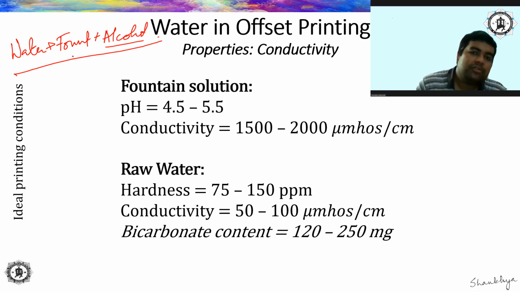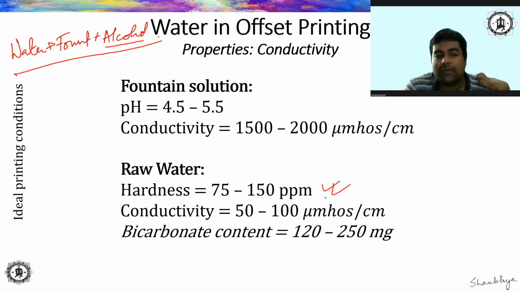Okay. Now, in order to make the fountain solution, what are the recommended values of hardness and conductivity for the raw water? See, here I have written that the hardness should be around 75 to 150. This matches our previous recommendation, where we saw that most water used for print production should be between, I think, 120 and 200, or a 100 to 200 range. So this matches that range. So conductivity naturally becomes lower: where the hardness is this much, the conductivity for that water is 50 to 100 micromoles, right?